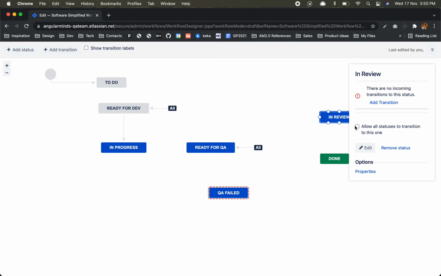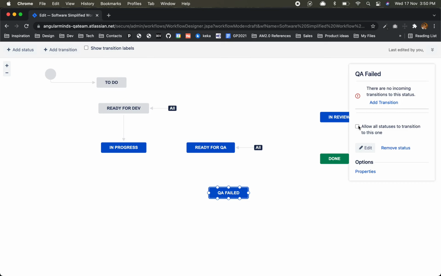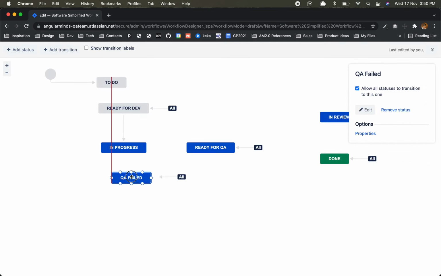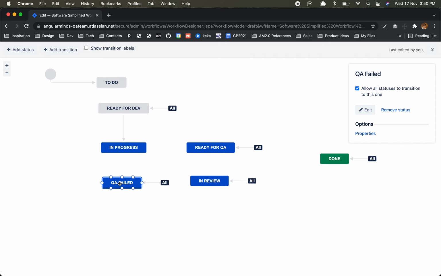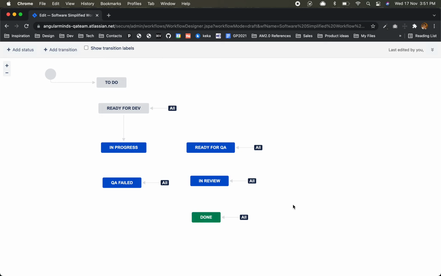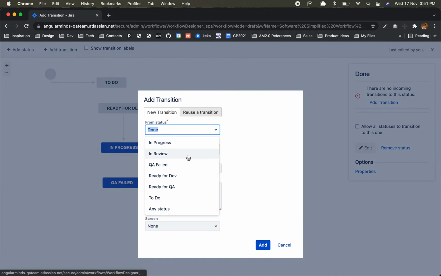At least you got the idea. You can figure out what the problem is. You can just play. QA failed, ready for QA, then it will be in review, either it will be QA failed or done. Now at least it is looking better. For done, let's say in review done.